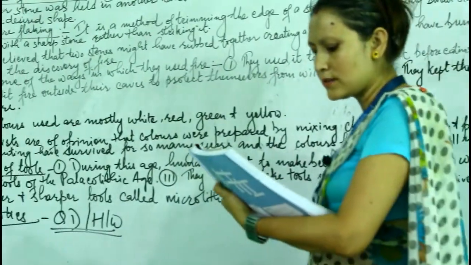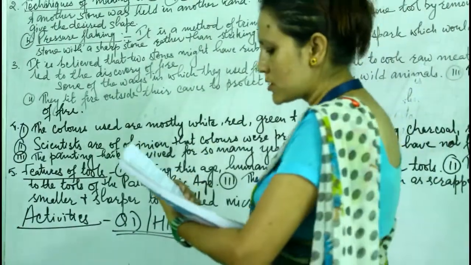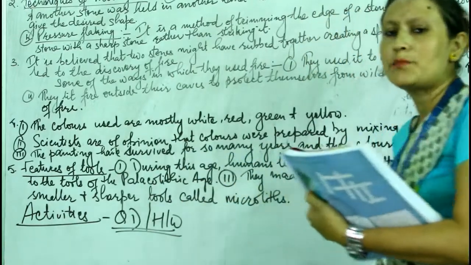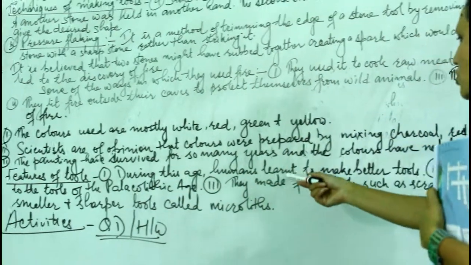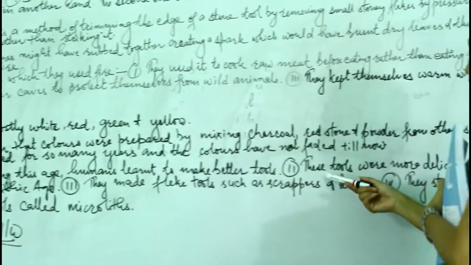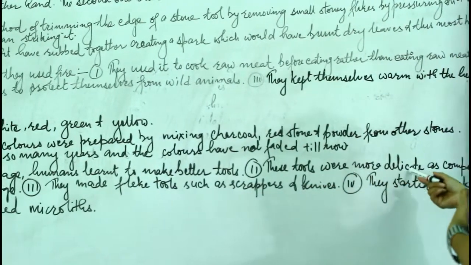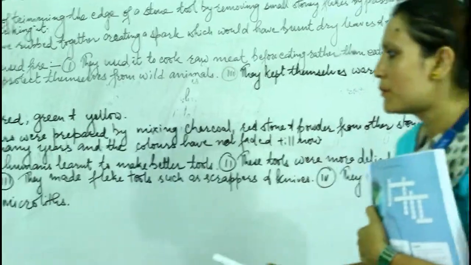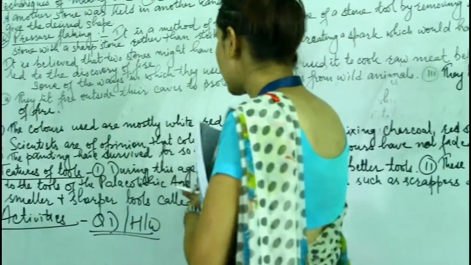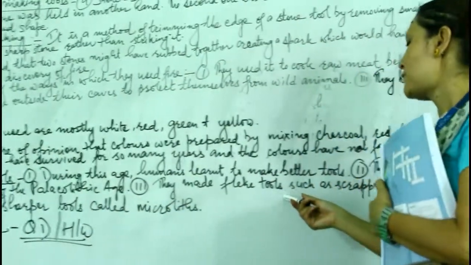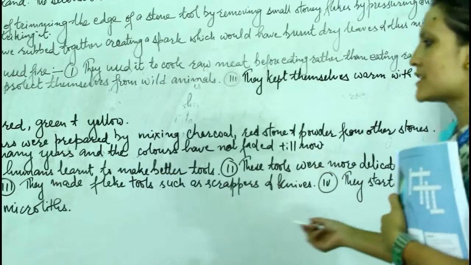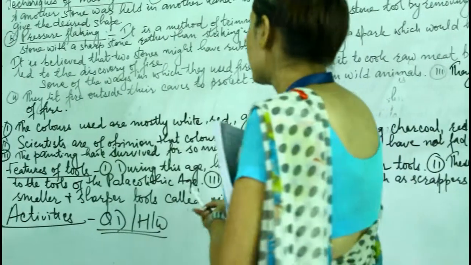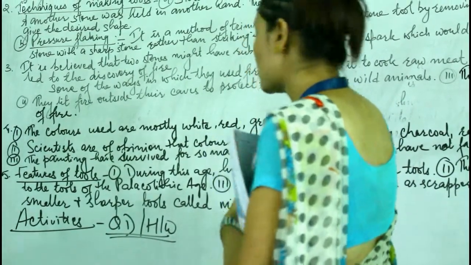And the last one, write down the features of tools used by the early men in Mesolithic age. Number 1, during this age, humans learned to make better tools. Number 2, these tools were more delicate as compared to the tools of the Paleolithic age. Number 3, they made flake tools such as scrapers and knives. Number 4, they started to make smaller and sharper tools called microliths.